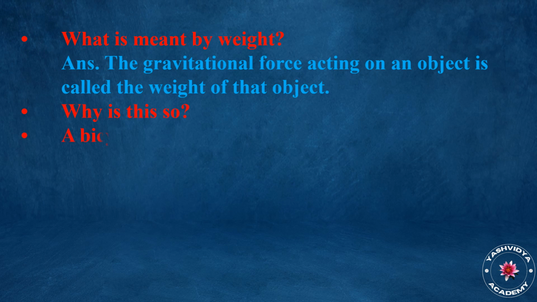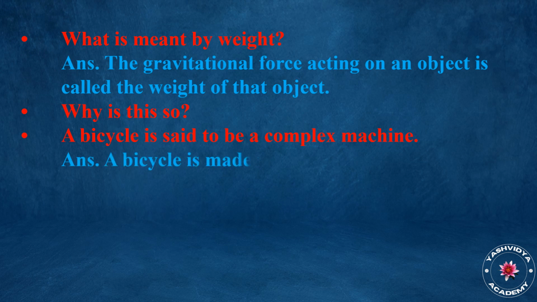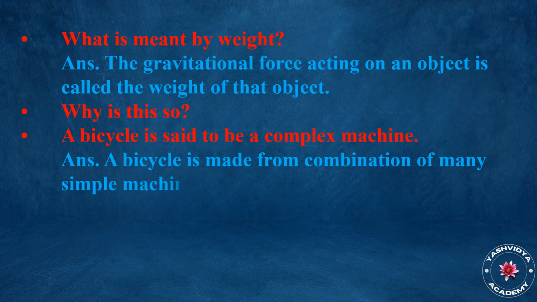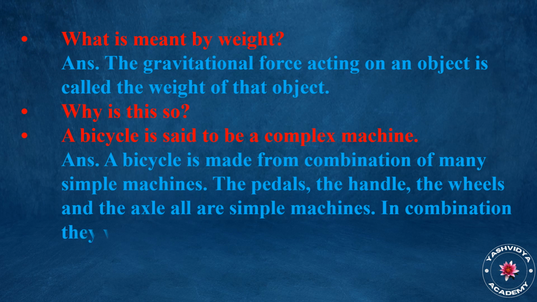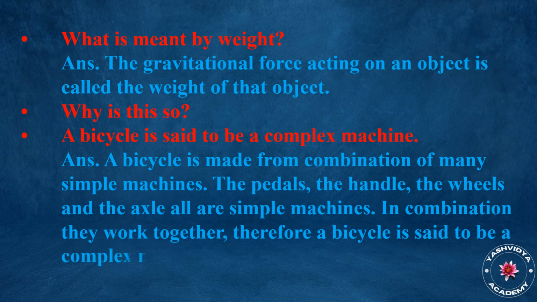Why is a bicycle said to be a complex machine? Answer. A bicycle is made from a combination of many simple machines. The pedals, the handle, the wheels and the axle are all simple machines. In combination they work together. Therefore a bicycle is said to be a complex machine.